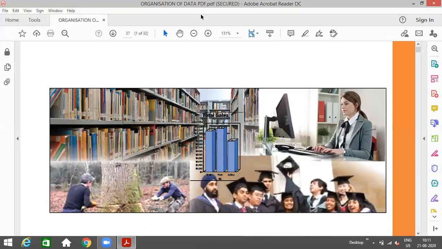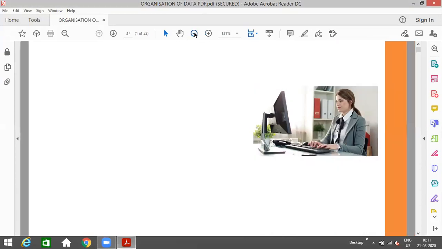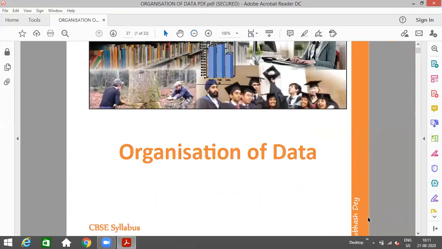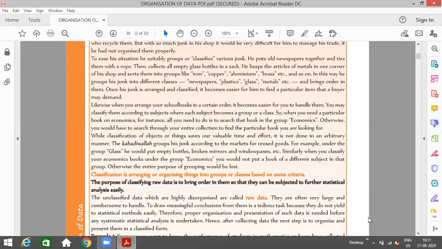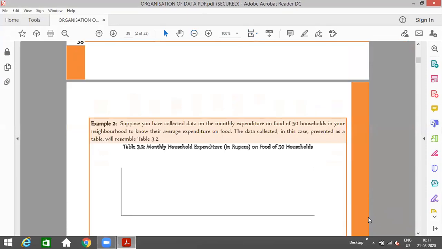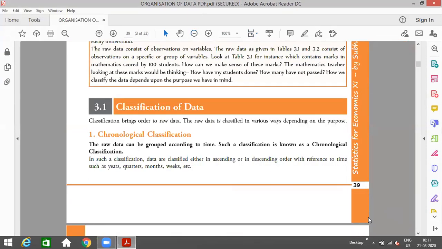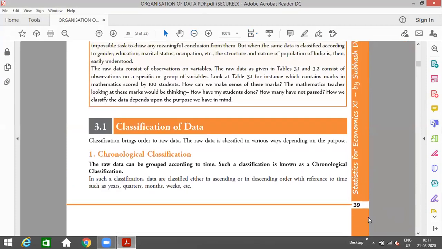As we have already studied the whole chapter from the PPT, but now I am taking it from the book.